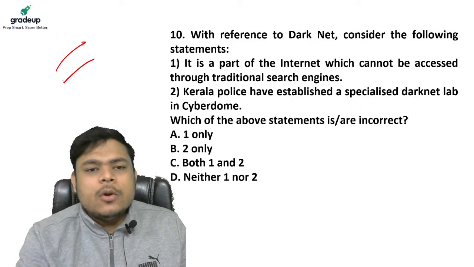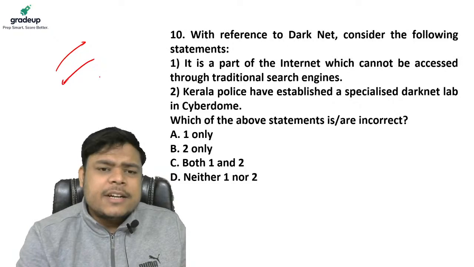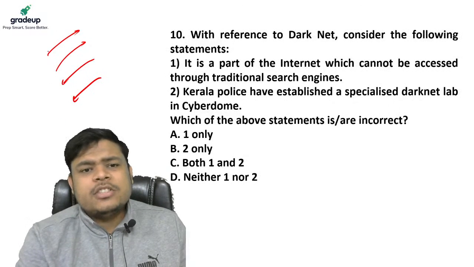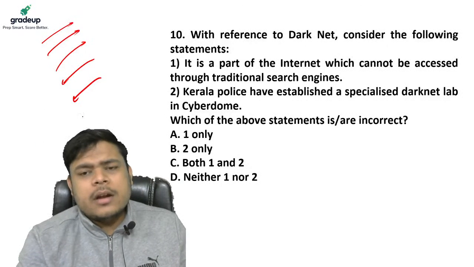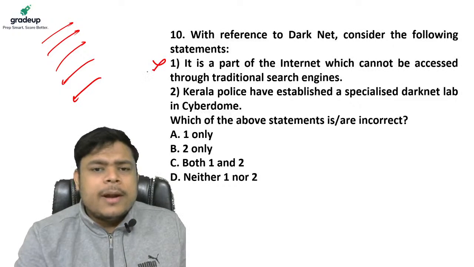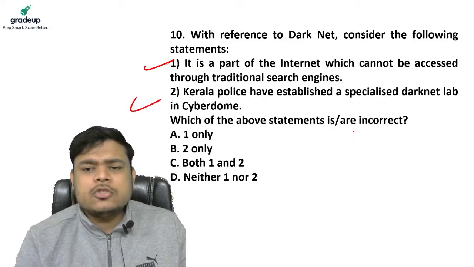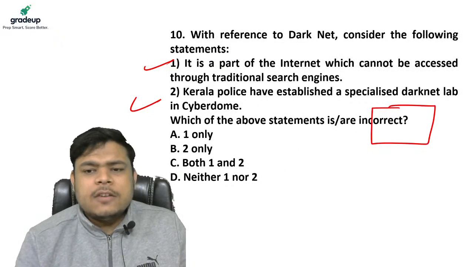People are selling bitcoins, etc. On these, you can transact using bitcoins, and you can purchase narcotics. You can purchase illegal stuff, weapons even through darknet. Yes or no? So statement one, my dear friends, is right, and statement two is also right. And the question asks about incorrect statement. Fine. So answer will be D.